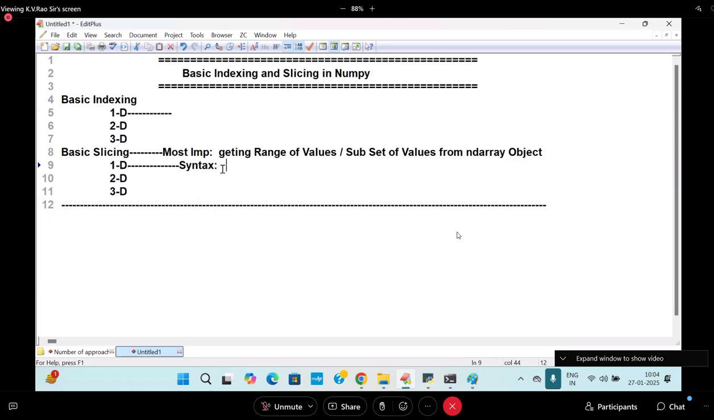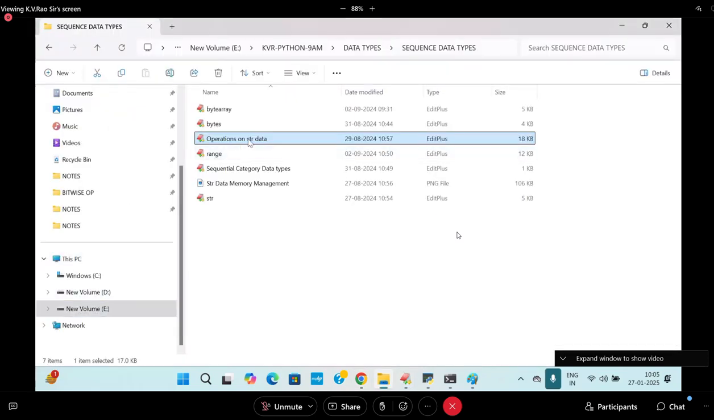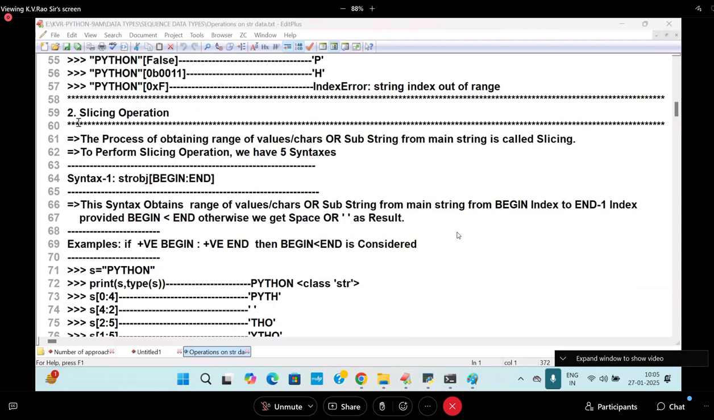The syntax is the ND array object, and there I am writing the slicing. What is the general rule of slicing, which is already discussed? Any iterable object, start, stop, step. There are a lot of rules and regulations I said. Very powerful rules, which I already explained very long back, in the beginning of every session.